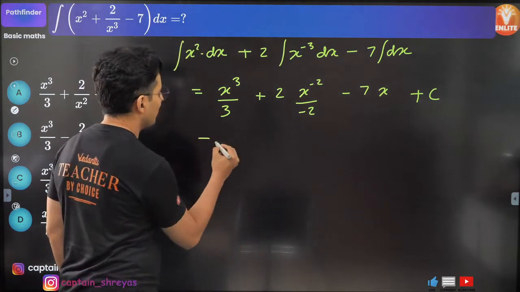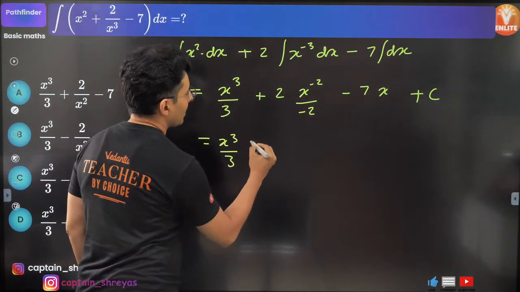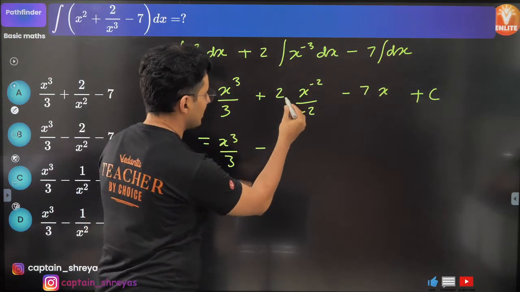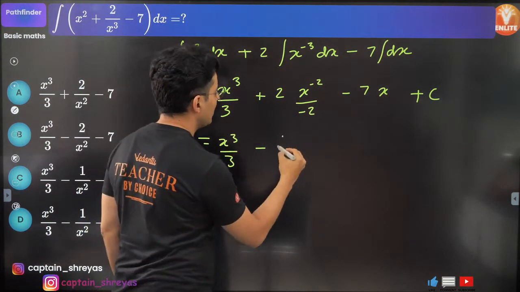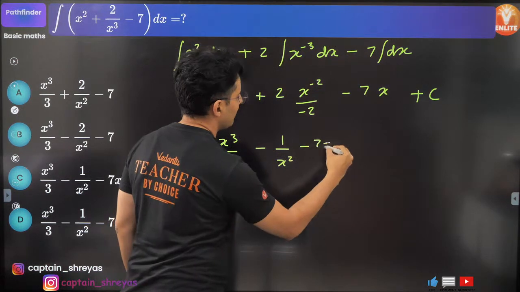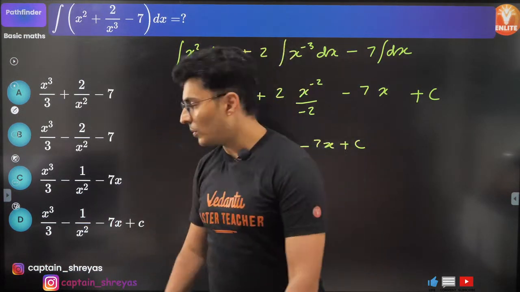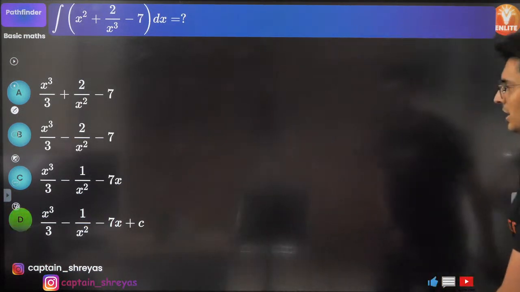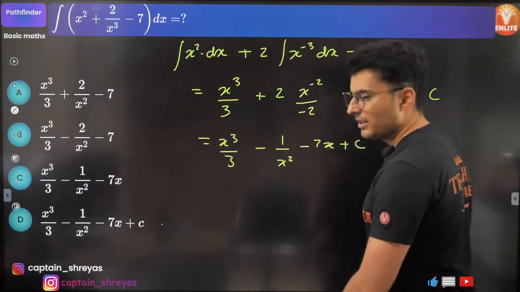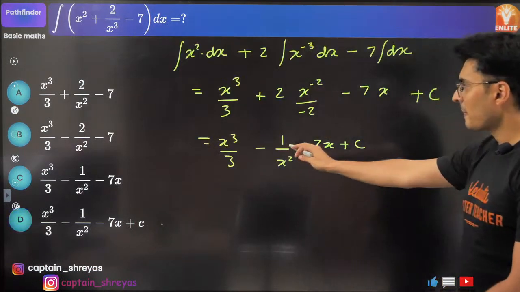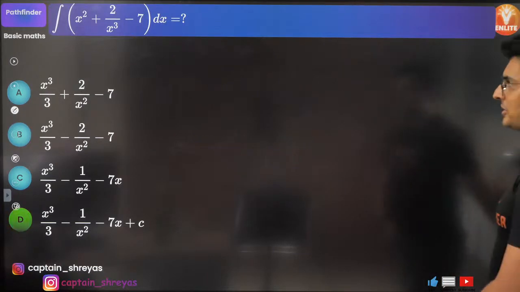Okay, so obviously what is it? X cubed by 3, 2 and 2 cancel, minus remains. This will be 1 by x square minus 7x plus c. That's the answer. Option D, is it? Yeah, just check this out. Yes, it is. Very good, my warriors. Perfecto. Option D. So this is how you solve the questions.